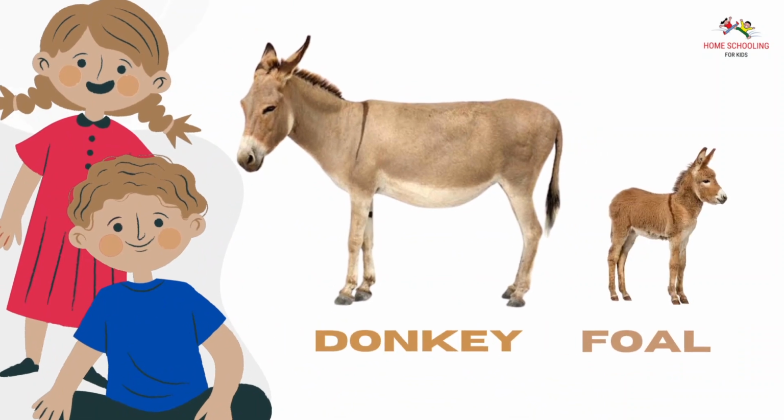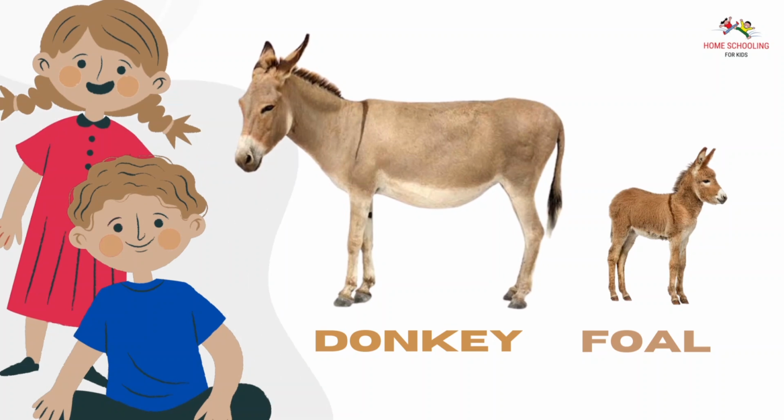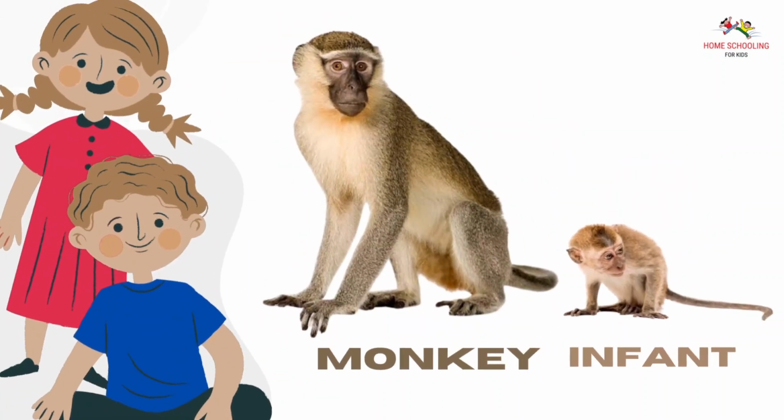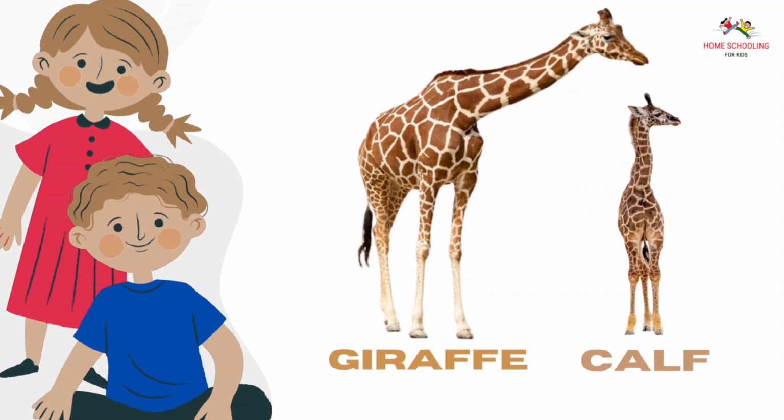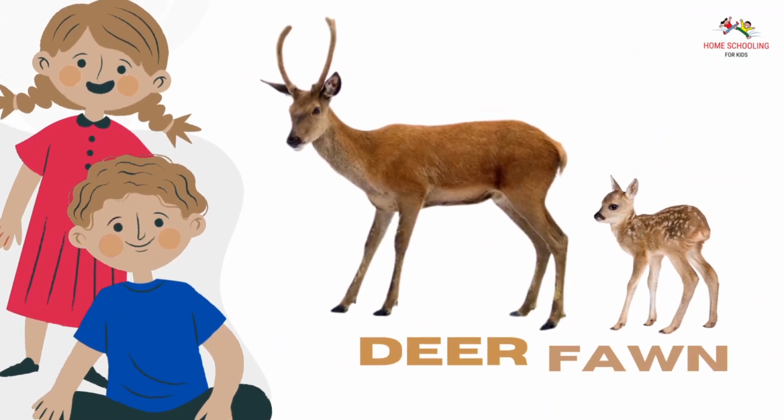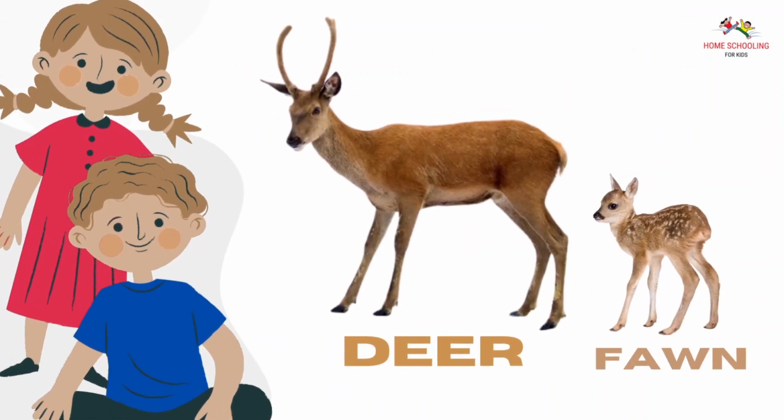Donkey, foal. Donkey young ones is foal. Monkey, infant. Monkey young ones is infant. Giraffe, calf. Giraffe young ones is calf. Deer, fawn. Deer young ones is fawn.